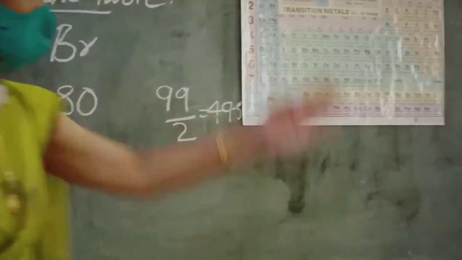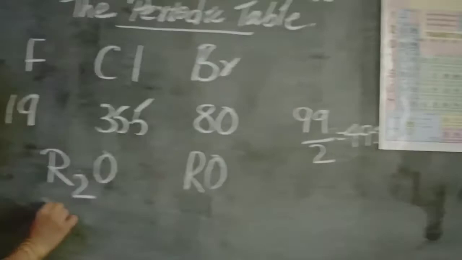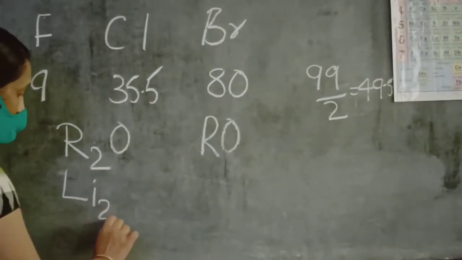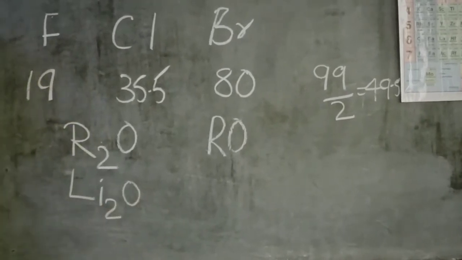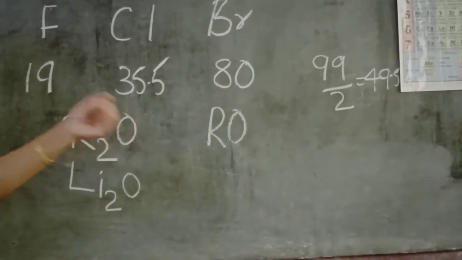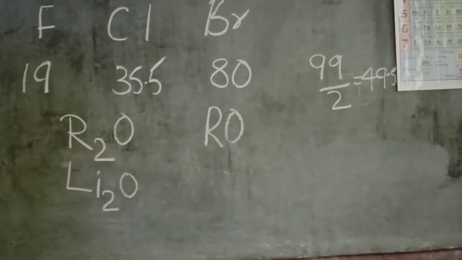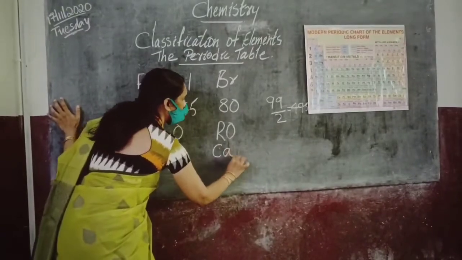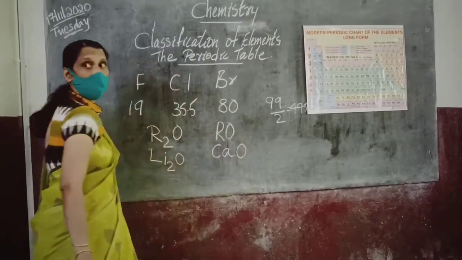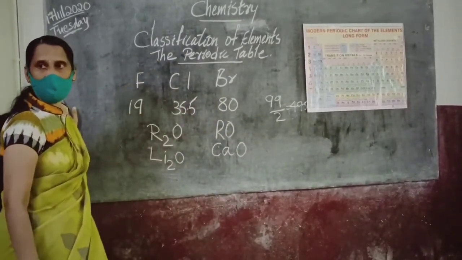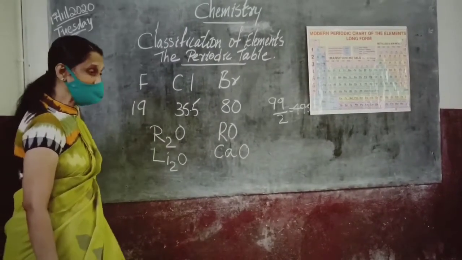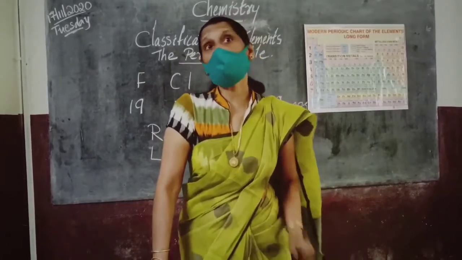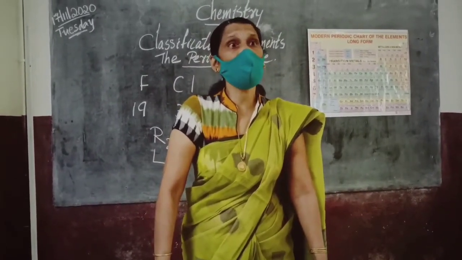For example, lithium reacts with oxygen to give Li2O. Calcium, which is in the second group, reacts with oxygen to give CaO. This also he predicted. And there was one more important discovery he made about the atomic weight.